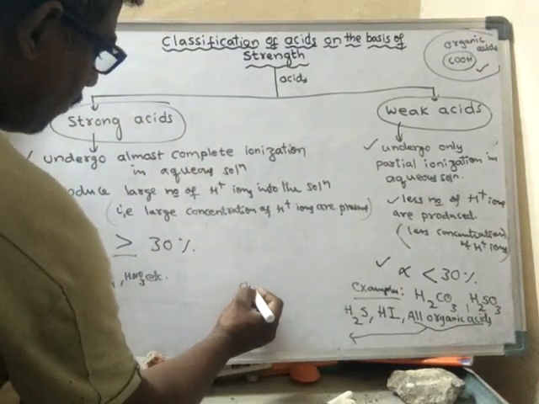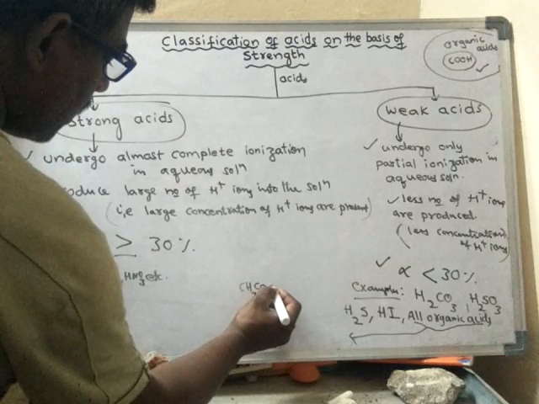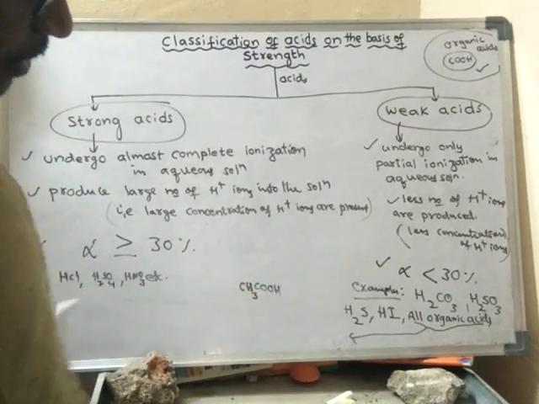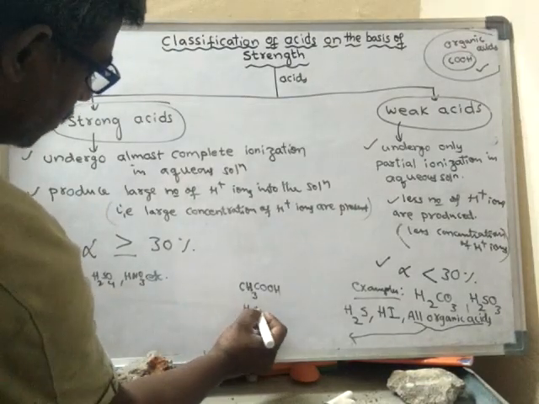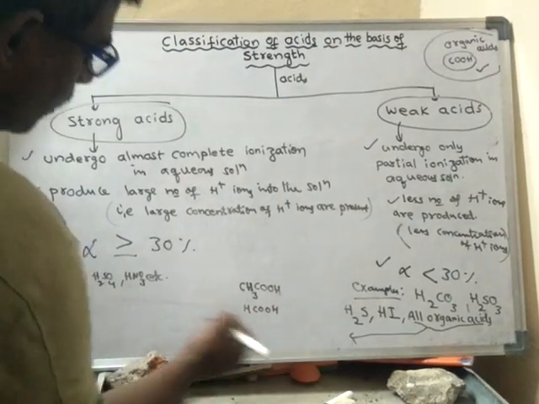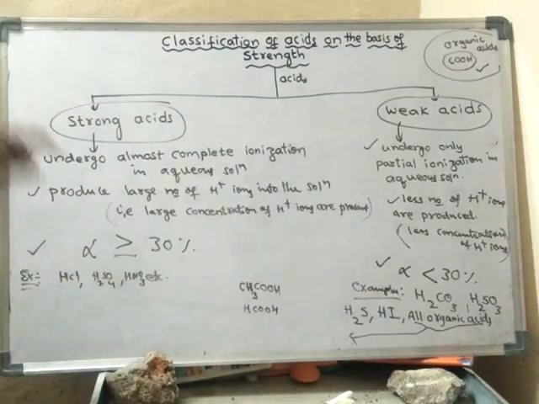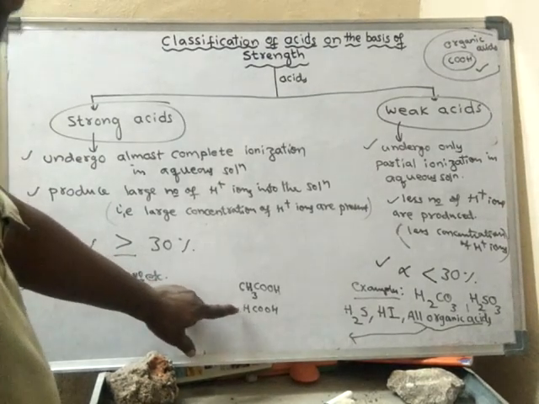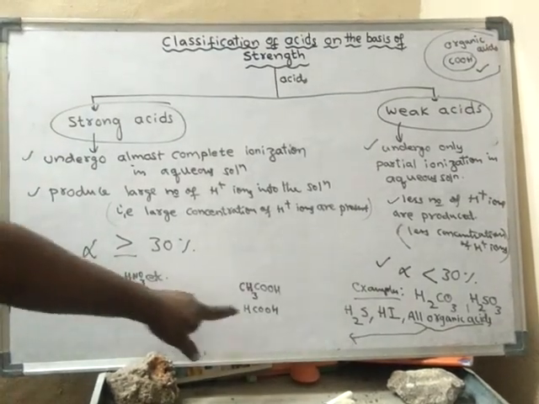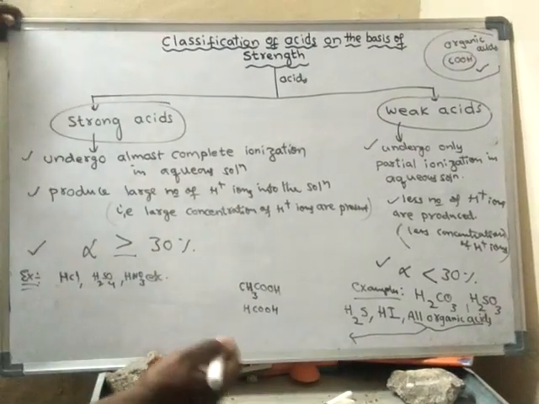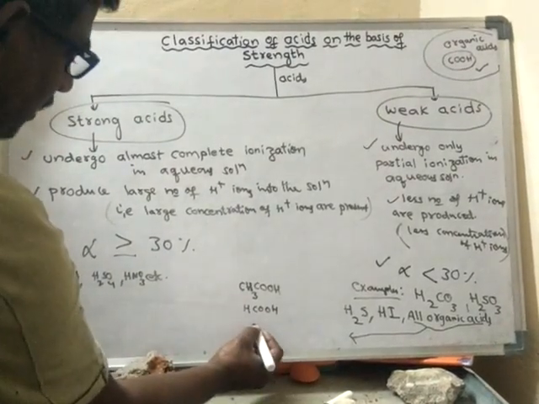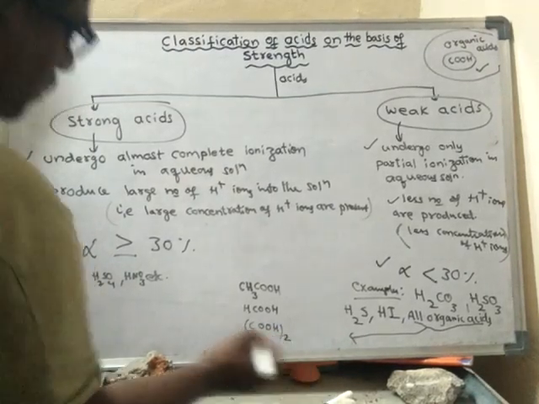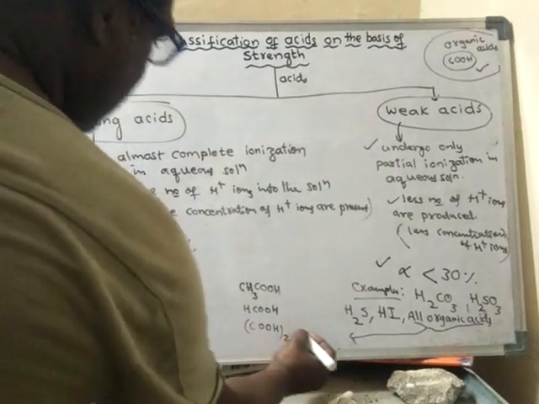Example, CH3COOH is called acetic acid, which is present in vinegar. HCOOH is formic acid, which is present in red ants, the sting of honeybees, or nettle plants. Oxalic acid is COOH taken twice.